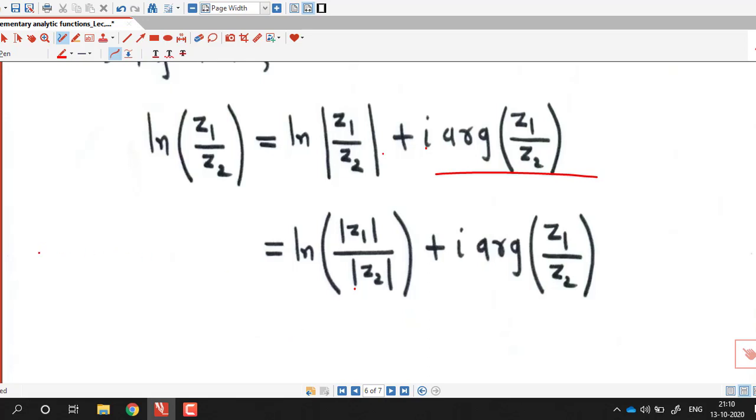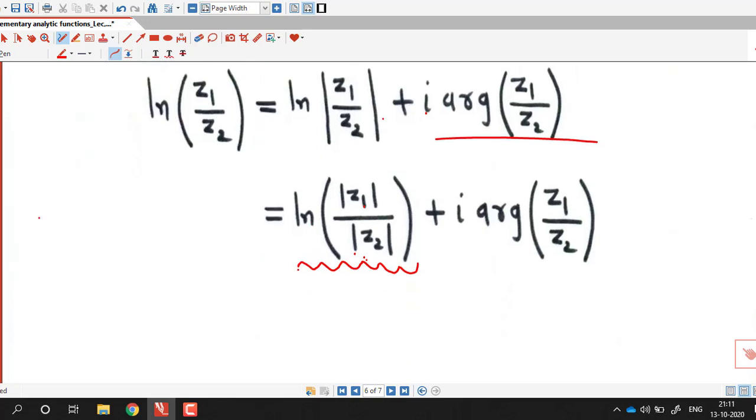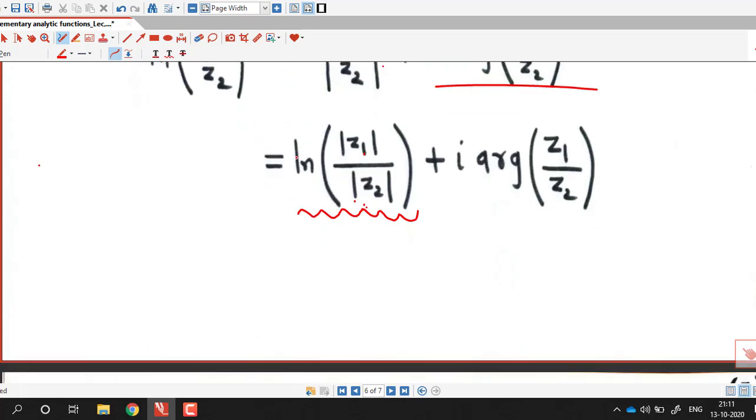Now again z1 and z2 are non-zero complex numbers, therefore absolute value of z1 is positive, absolute value of z2 is positive. So therefore absolute value of z1 and absolute value of z2 are positive real numbers. Therefore this is now real logarithm. So we can use the property of real logarithm. So we can write this as log of mod z1 minus log of mod z2. And using property of argument, we can write this as argument of z1 minus argument of z2.